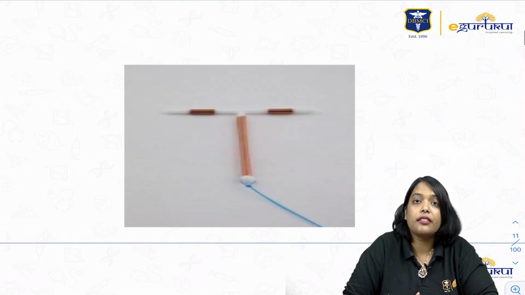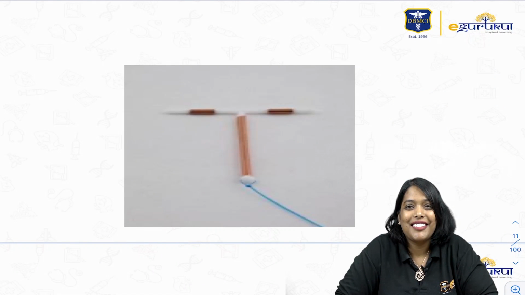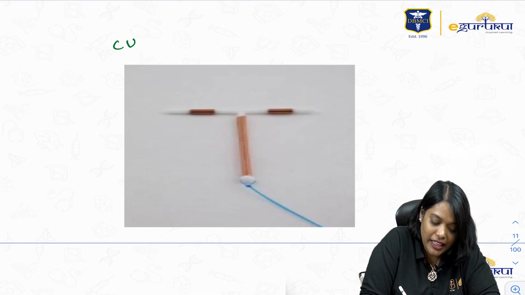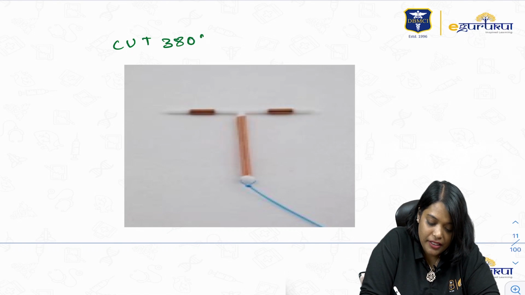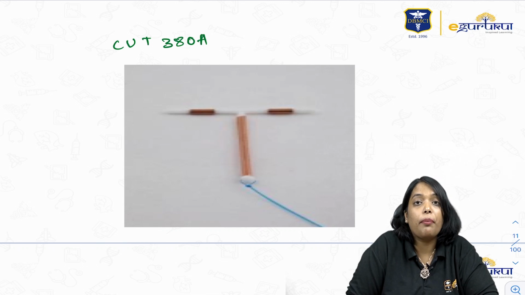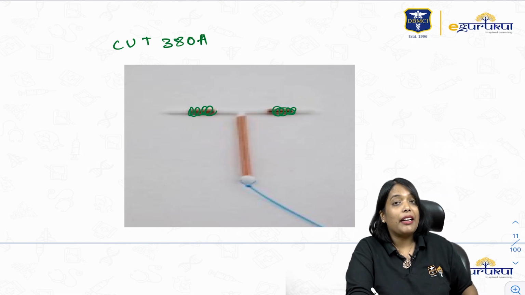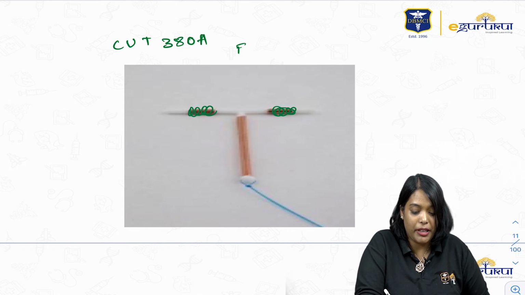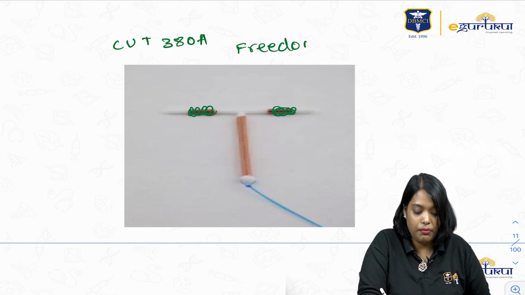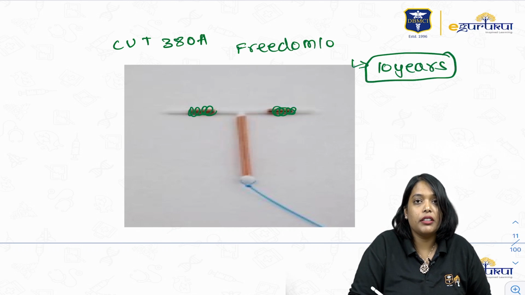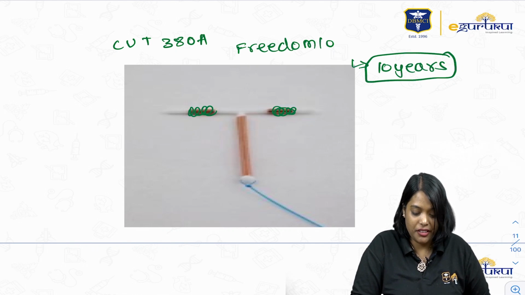What is this? So this is copper T 380A. How am I telling that this is copper T 380A? Because arms are also wound with copper. This is given free by the Indian government and it is called Freedom 10. This is effective for 10 years.